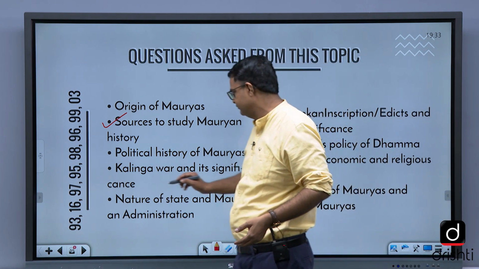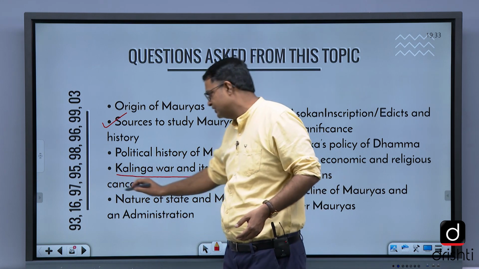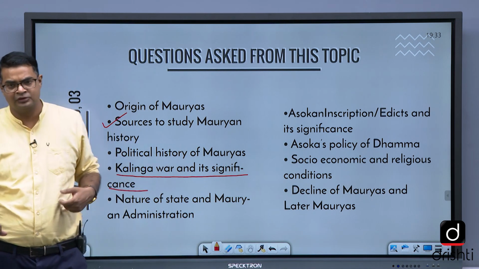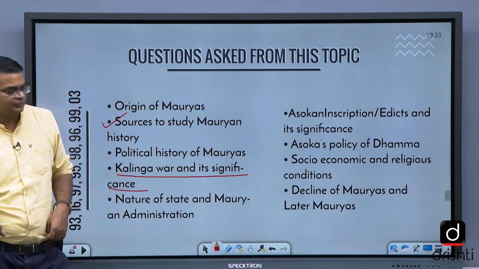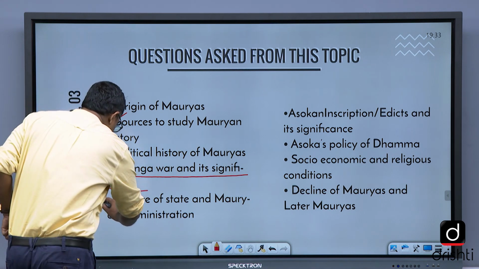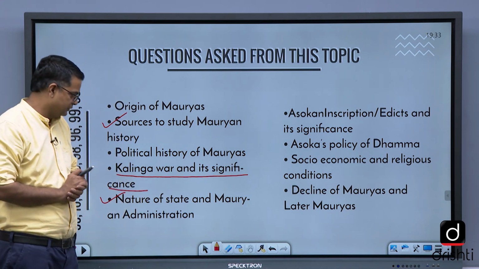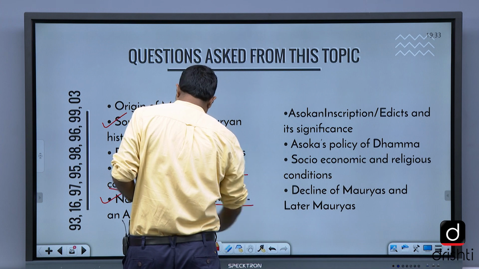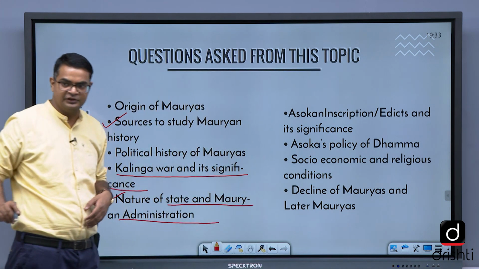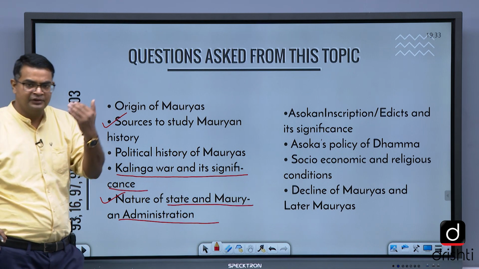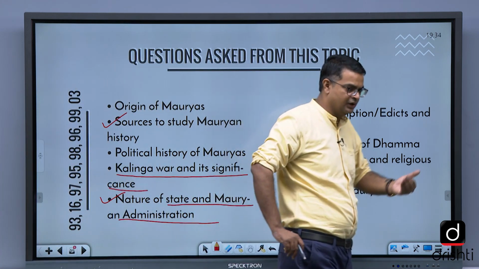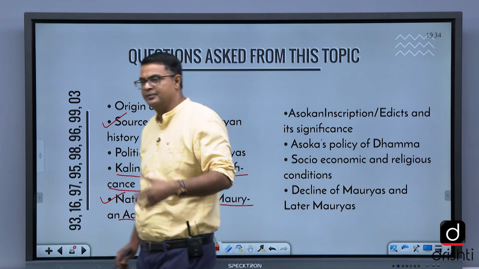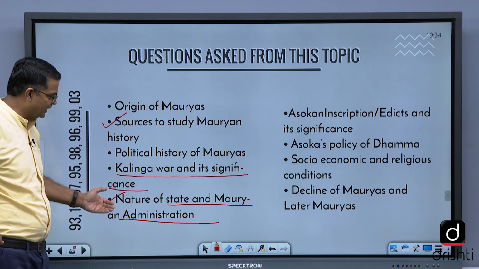Kalinga War and its significance, how it changed Ashoka, and how Ashoka became Dhamma Ashoka from Chanda Ashoka, how he adopted Dhamma as a policy. Nature of state, this is important. Nature of state of Maurya and Mauryan administration. What was the nature of the Mauryan administration? How it was centralized, horizontal and vertical, pyramidal and decentralized, a bureaucratic, complex administrative machinery. So we find that here.